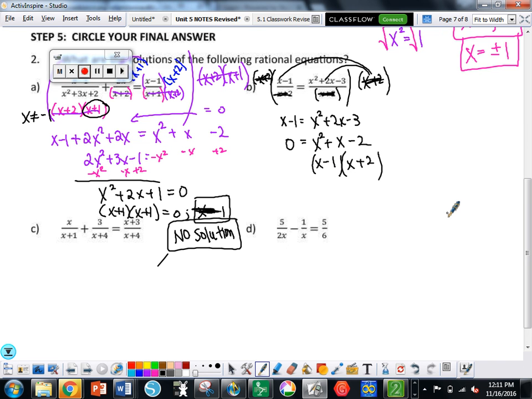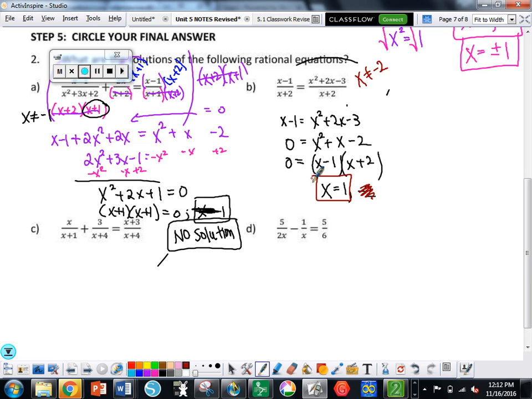So when I solve this, setting it equal to 0, x either equals from here 1, and from here negative 2. Now go back to your excluded values that you didn't look at the beginning, but you could have. What can x not be? Up here, x cannot be what? Negative 2, which means this solution is not actually a solution. If you plugged it back in, you would get a 0 in the denominator, which doesn't work, which means my only answer is 1.